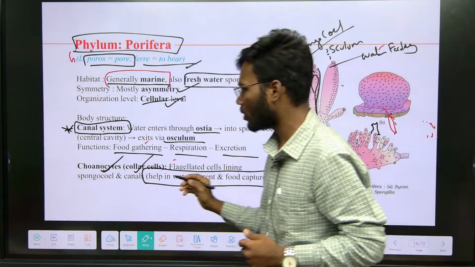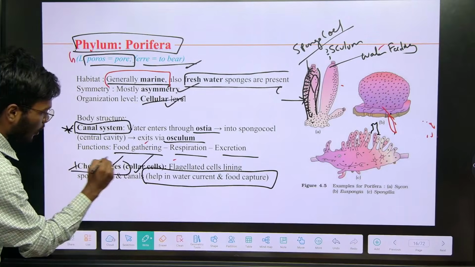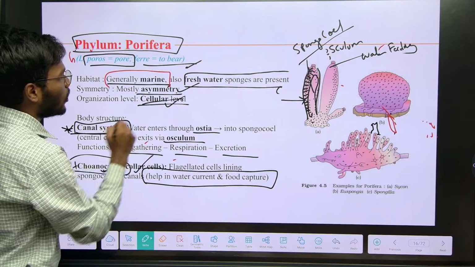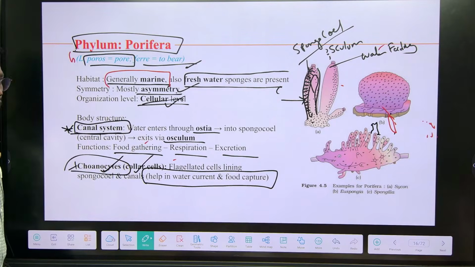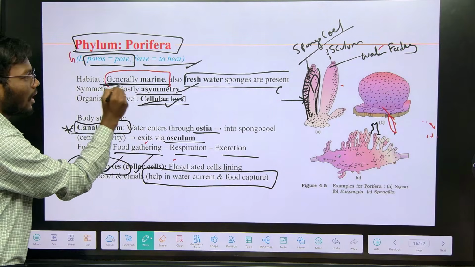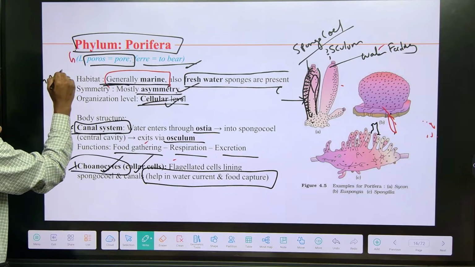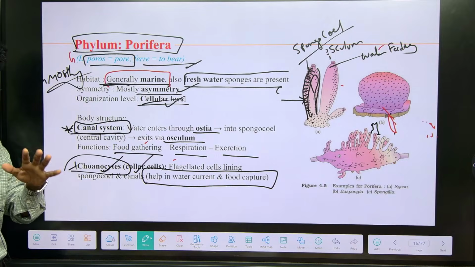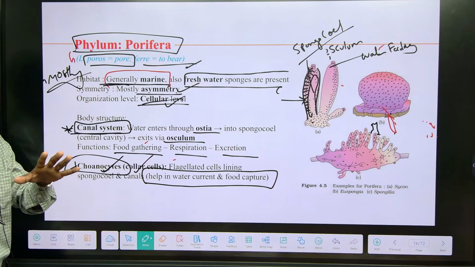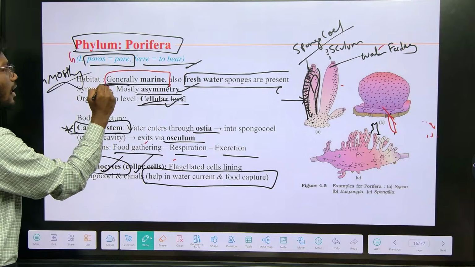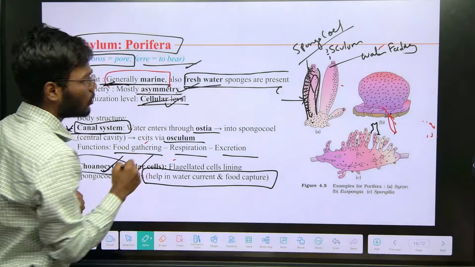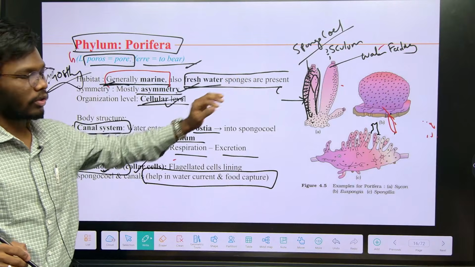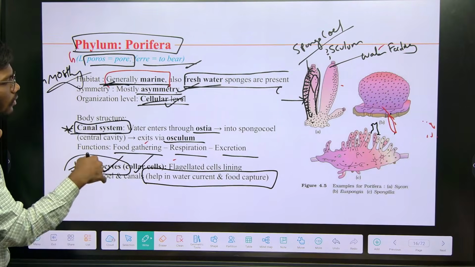Understand, the important points about sponges: they have choanocytes, they have a canal system, they are asymmetrical animals, they are cellular level animals. Another important point is they are generally marine. Not mostly marine, they are generally marine, because there are some freshwater sponges also present. So they are generally marine, with freshwater sponges also there. You have to remember the example for the freshwater sponge, right?